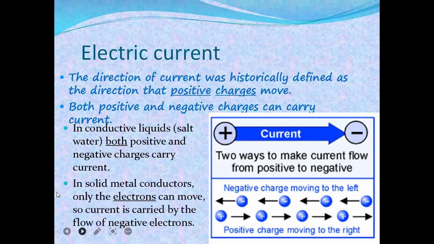In solid metal conductors, only the electrons can move. You have to remember that in all solid matter, only the electrons can move. So current is carried by the flow of electrons. That means you are using a computer and watching my lecture with it. So all of this is carried out by the electrons, the negative charge.